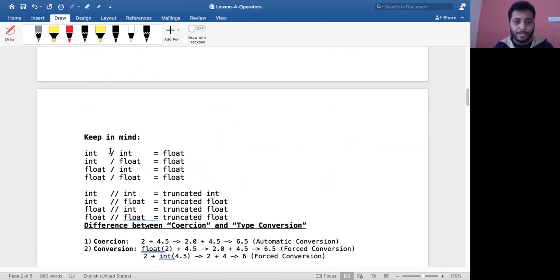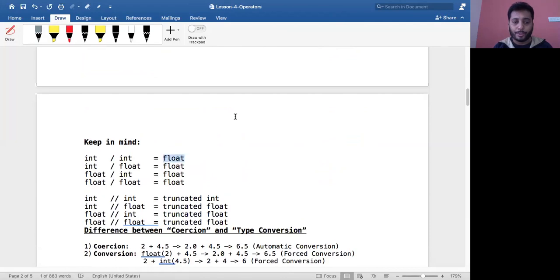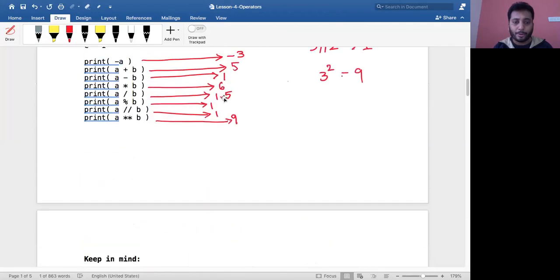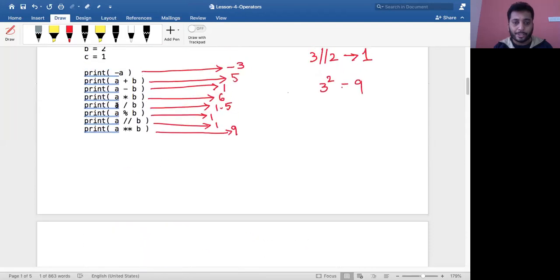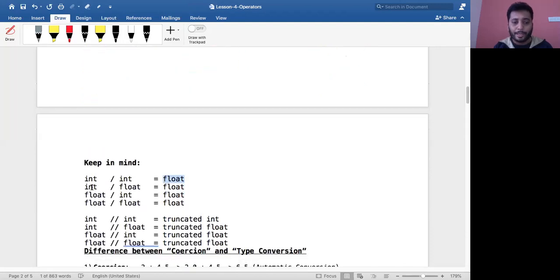Very important thing, I want you to keep this in mind. When you apply integer divided by integer, you will get a float value. Did we see this here? Yes, a was an integer, b was an integer, and the result that you got was a float. And int division float will give you a float value. Float division int will give you a float value. Float division float will give you a float value. So always keep this in mind, so that it will help you when you are solving such expressions.